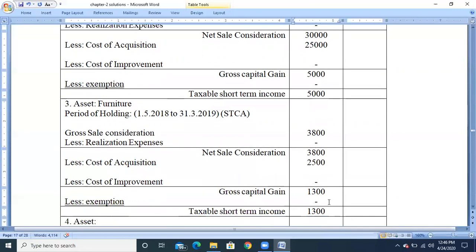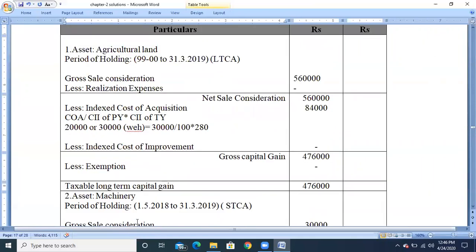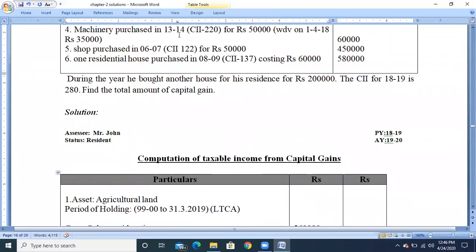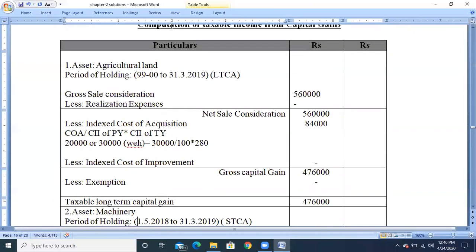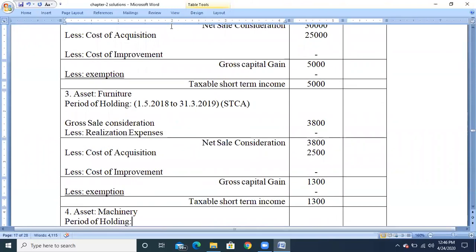Next, we'll go with the fourth type of asset. The fourth asset is machinery. Since the machinery has been purchased in the year 2013-14, not in the previous year, machinery is a depreciable asset. So always it will be taken as short-term capital asset.